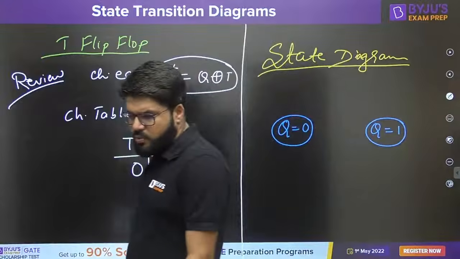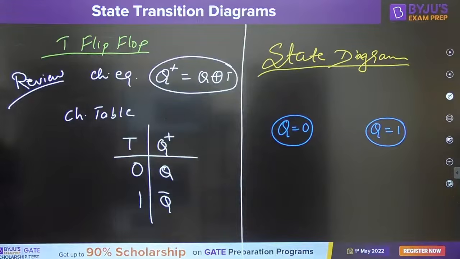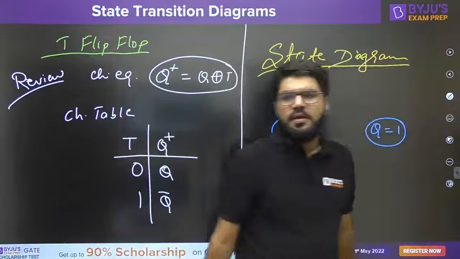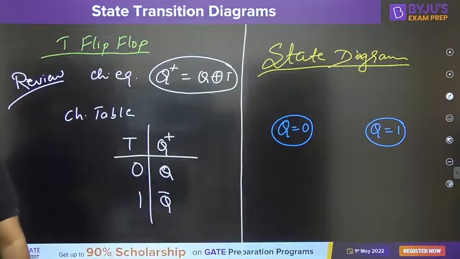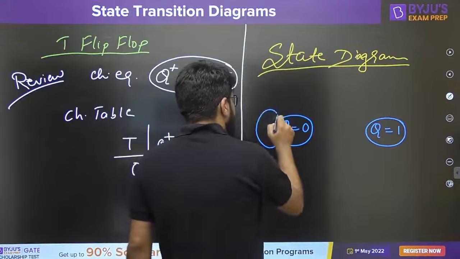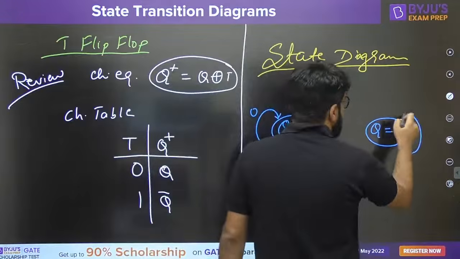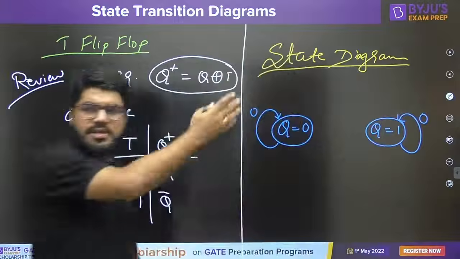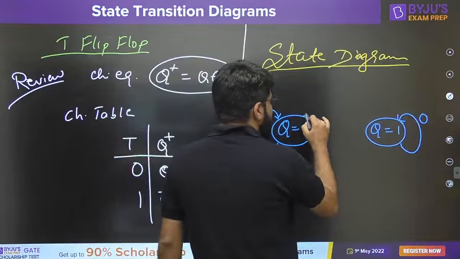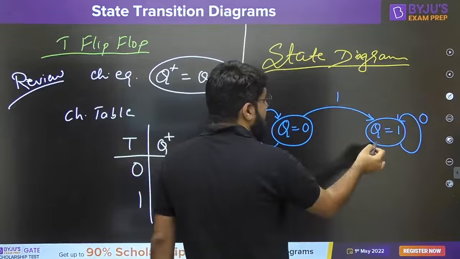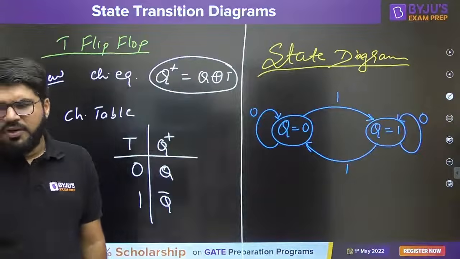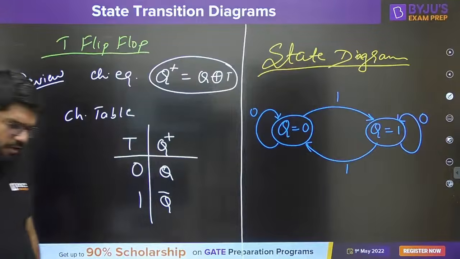Now finally making the state diagram based on this. Q equal to 0, Q equal to 1. Whenever the input is 0, the device should remain in the same state. Same state means reset to reset and set to set. Whenever the input is 1, the state should toggle, it should complement. So if I am in reset, I will go to the set state if the input is 1. Or if I am in set, I will go to the reset state if the input is 1. Finished, very simple. This is the state diagram of the T flip-flop.